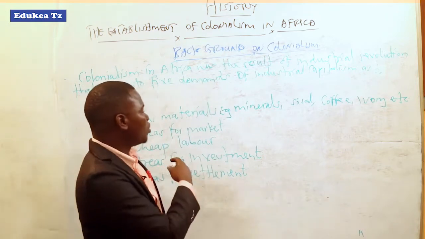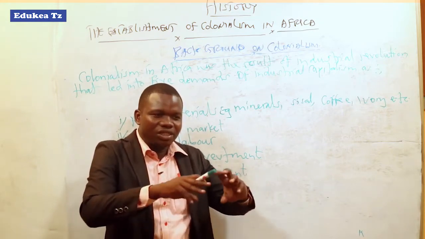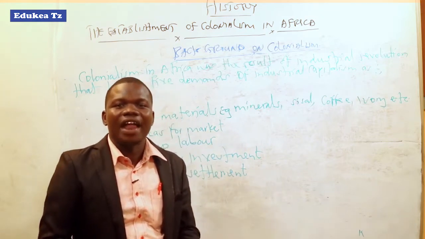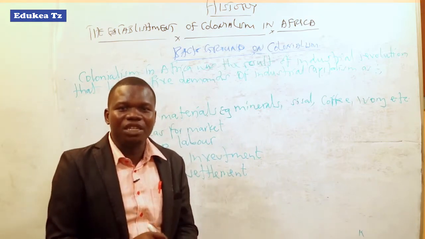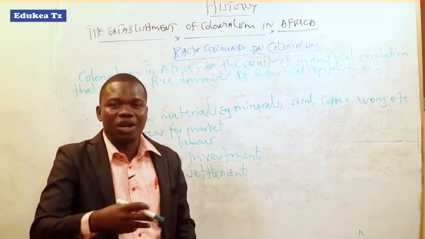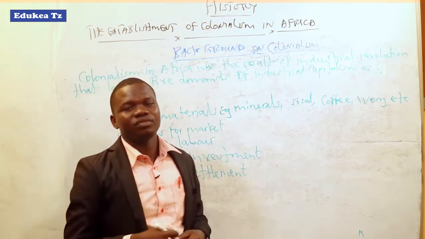Since by that time, most African countries or states or colonies had fertile land and availability of minerals, which were mostly wanted as the raw material to feed their industries.